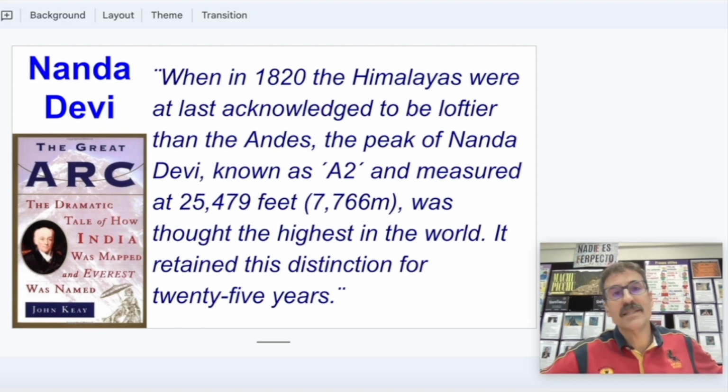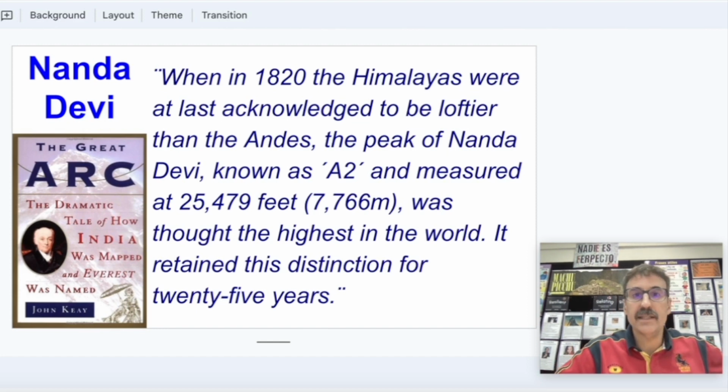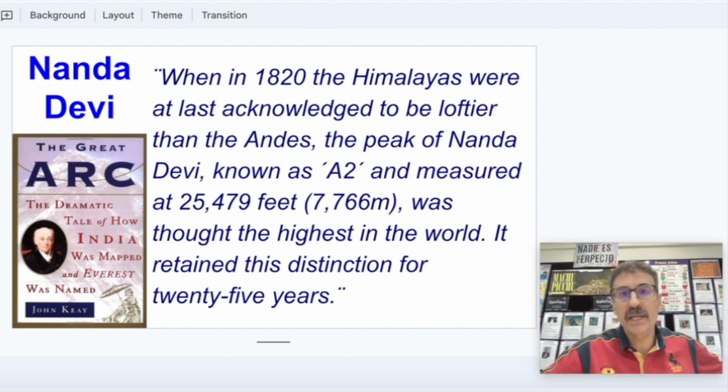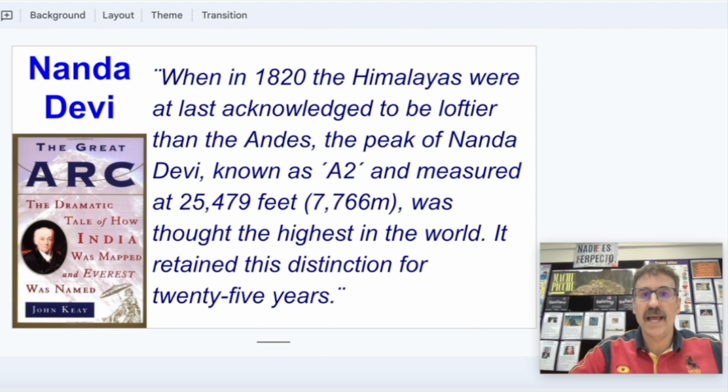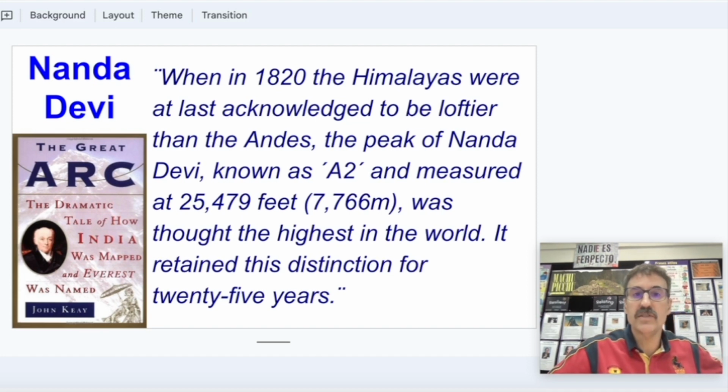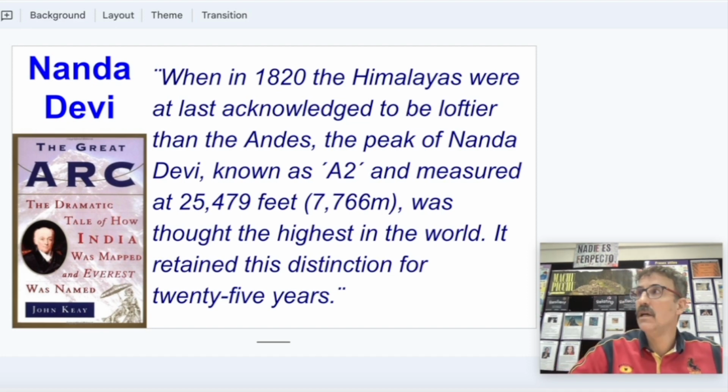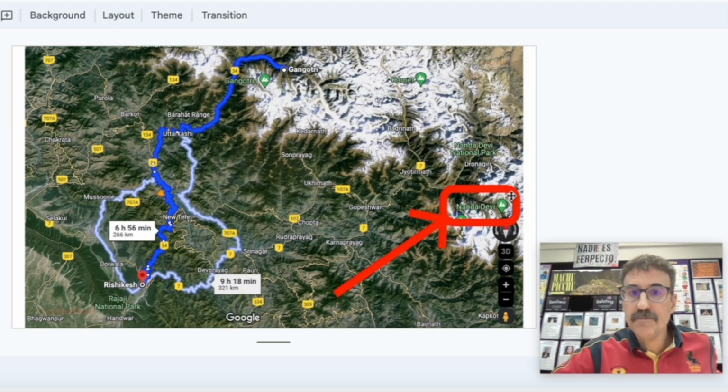So in this book, it says that in 1820, when the Himalayas were at last acknowledged to be loftier than the Andes, the peak of Nanda Devi, known as A2 and measured at 7,766 meters, was thought the highest in the world. It retained this distinction for 25 years. That means that until 1845, it is believed that Nanda Devi, that mountain that we see here, was the tallest in the world.